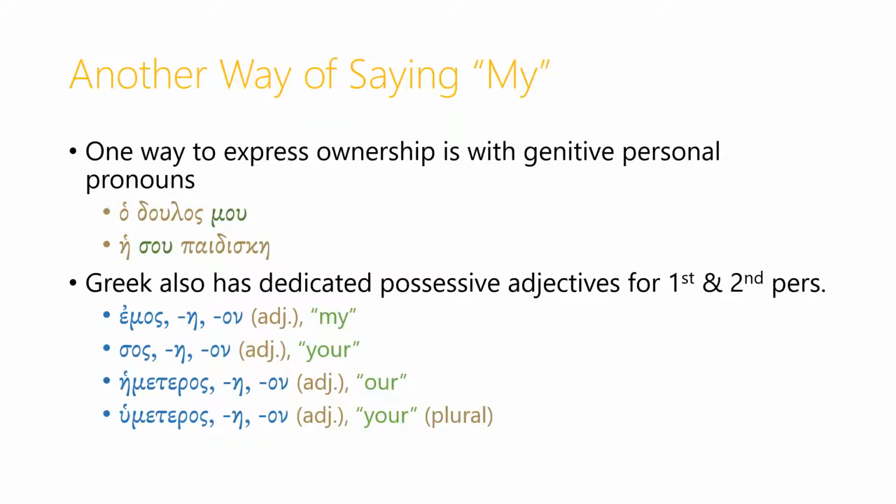Emos, emE, emon, is how we say my as an adjective. Sos, se, son, is the adjective meaning your. Hemeteros, hemetera, hemeteron is our. And humeteros, humetera, humeteron is your. Notice that there isn't any third person possessive adjective. So we can only use an adjective to say my or your in the singular or plural, not his, her, or its, or their.